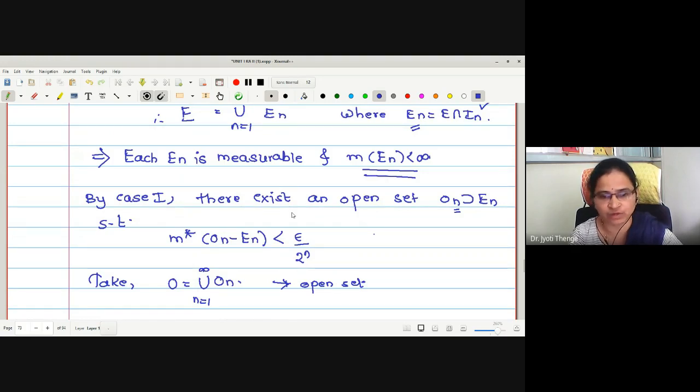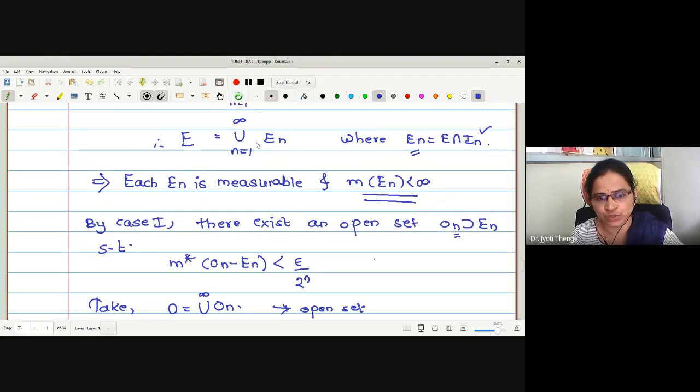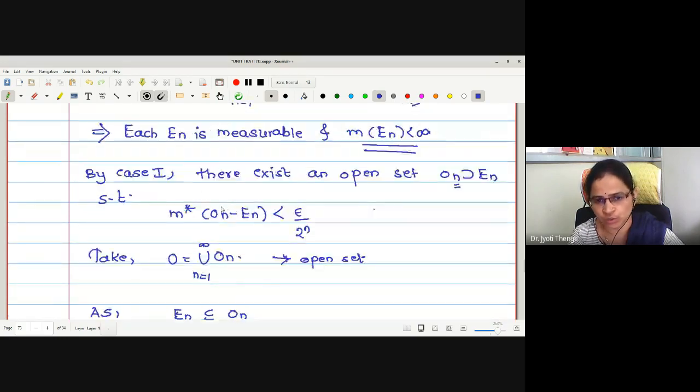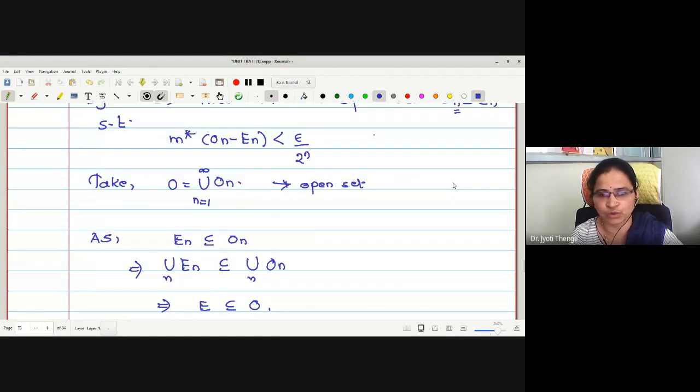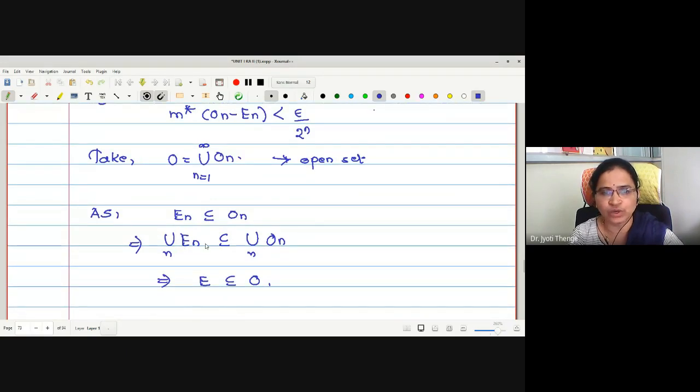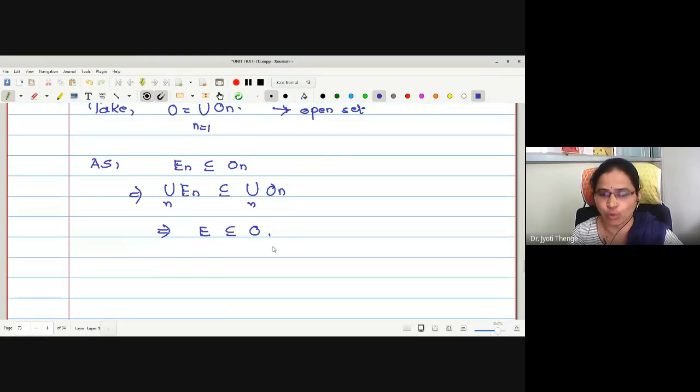En contained in On gives us E contained in O. Therefore, we found the existence of an open set containing E.